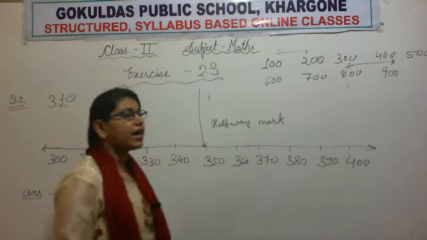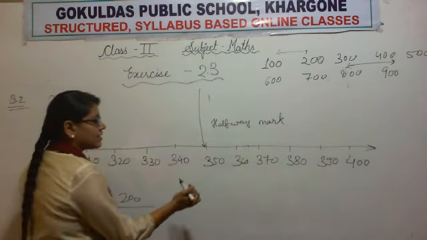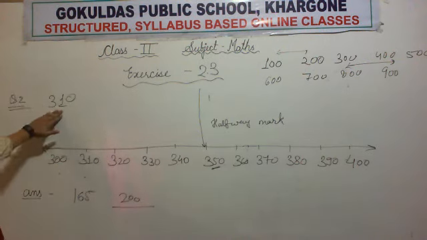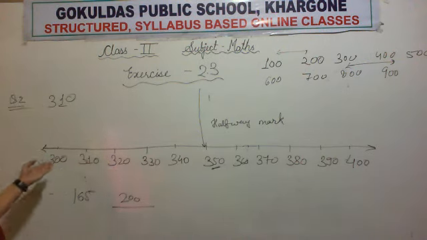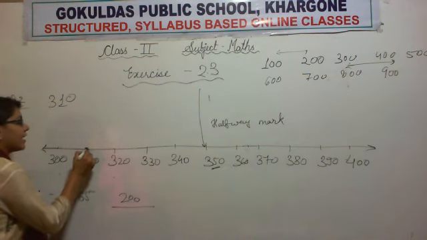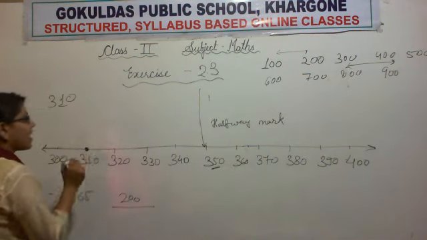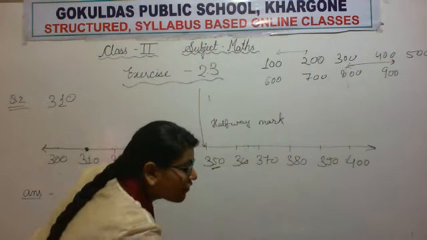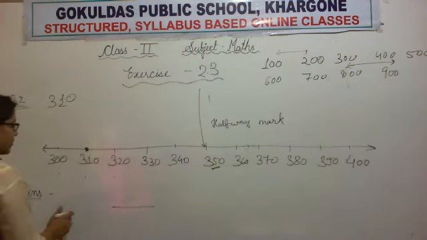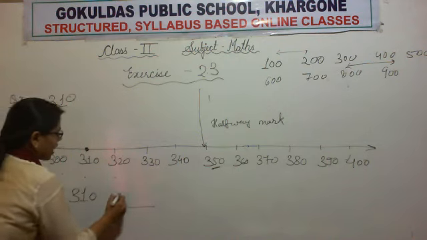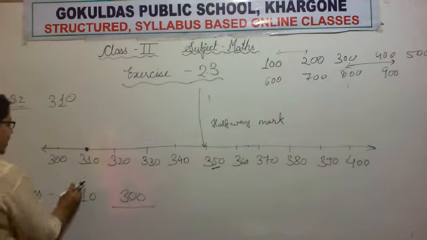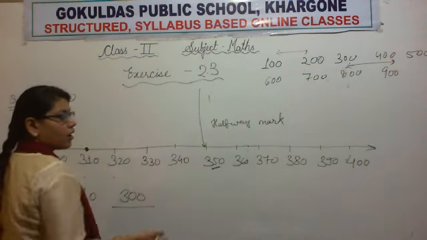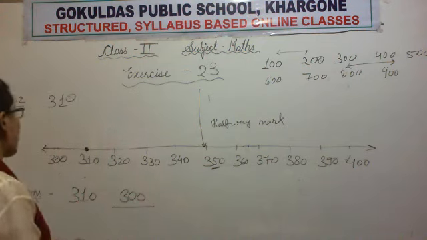We marked all the numbers. Whenever we see 5, this is our halfway mark. Okay. Where is 310? Yes, here is 310. Now, our number is left of the halfway mark. So, we will round down. We will round 310 down to 300. Okay. See, this 310 is closer to 300, not 400.